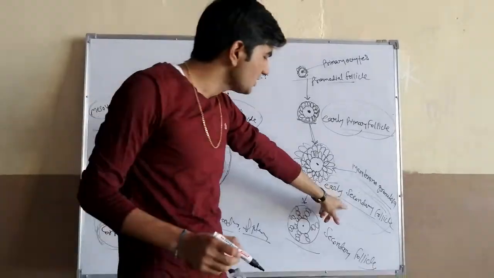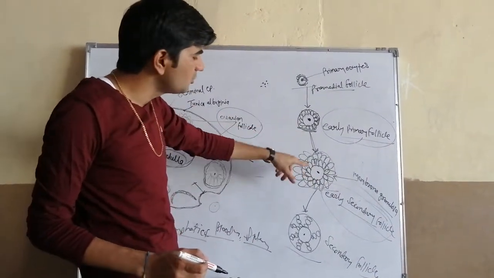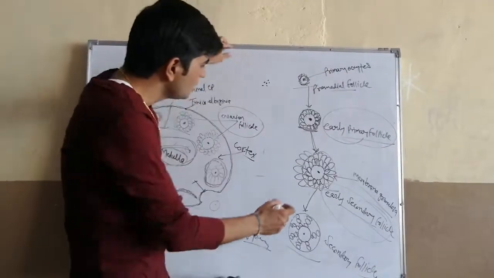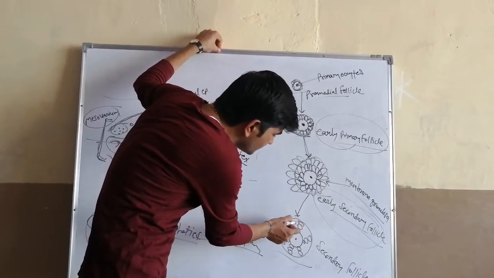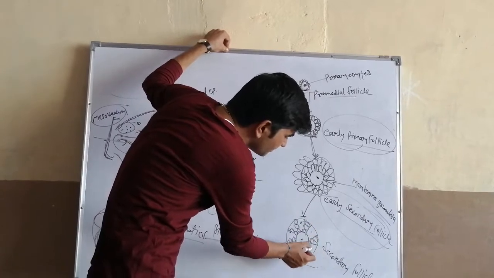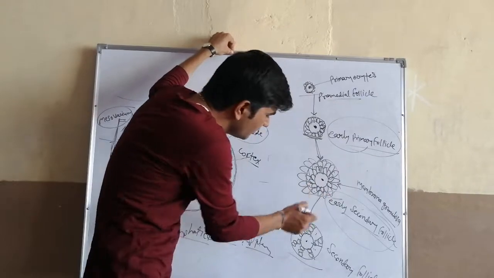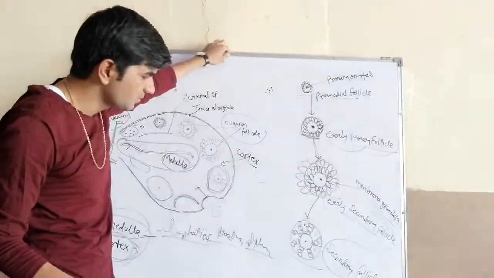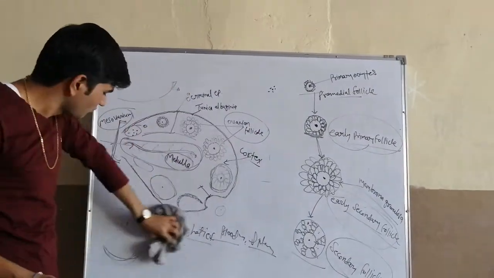In early secondary follicles, the single layer is converted into multiple layers. In the secondary follicle stage, a space is formed between these layers. This is space, like this, like this. A space is formed between these multiple layers in the secondary follicle stage. Then the next stage is the tertiary follicle.